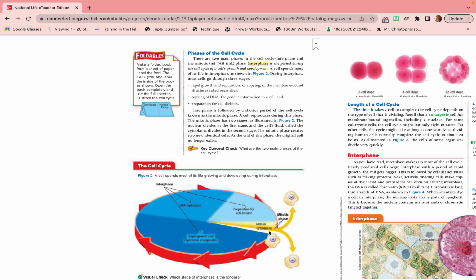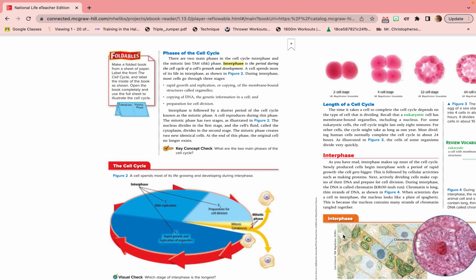Identical means they are the same. They're basically clones of each other. And you might ask, hey, what happened to the original cell? It no longer exists, okay? So that one cell now becomes 2, and you get 2 new identical cells. The original cell is no longer there, okay?